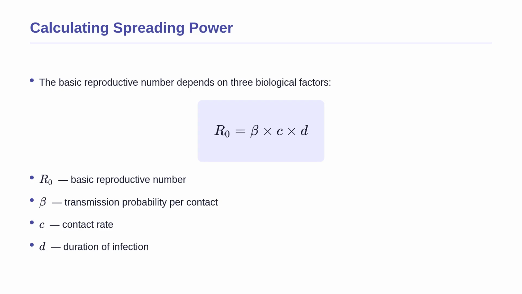Finally, D represents the duration of the infection, meaning how many days the host remains infectious and capable of spreading the parasite. If any of these 3 variables increases, the total number of secondary infections will also increase, making the outbreak worse. Lowering any of these factors is how we stop an epidemic.